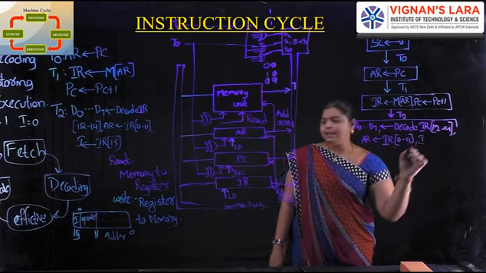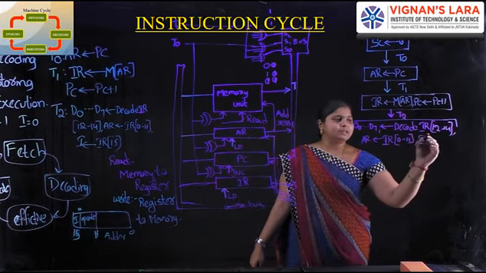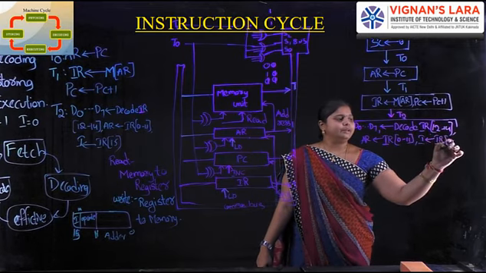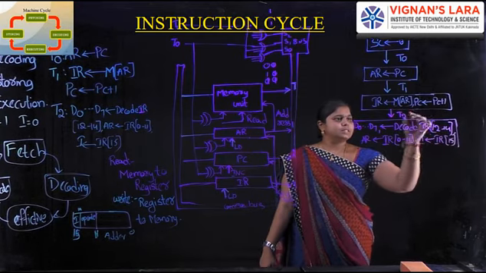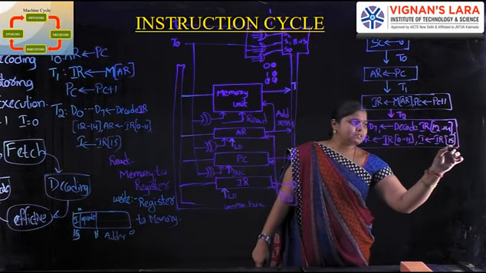And the final bit I is the indirect or direct bit, represented as IR of 15. This is for the T2 timing signal. This is an instruction cycle.